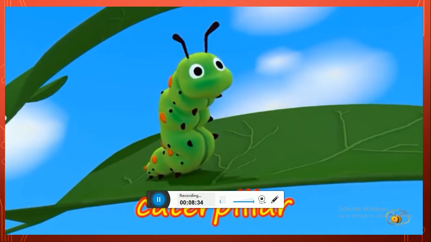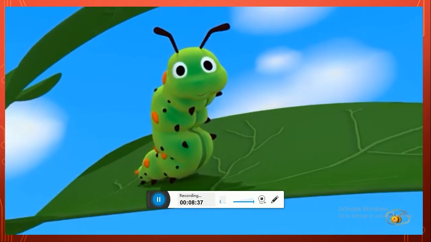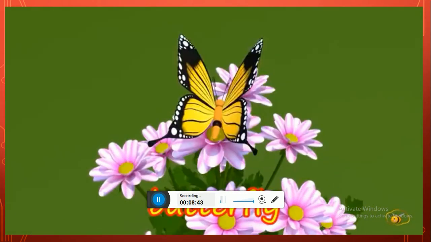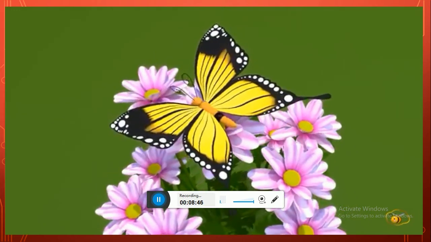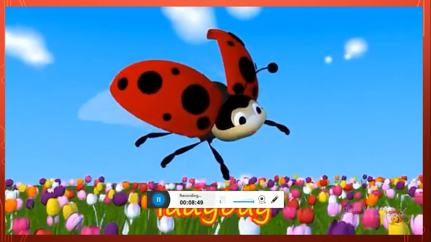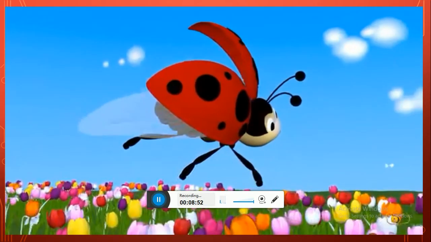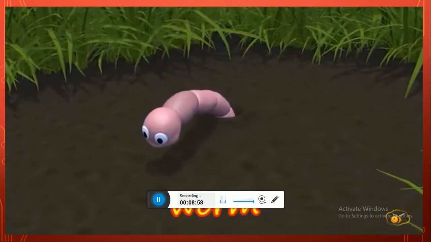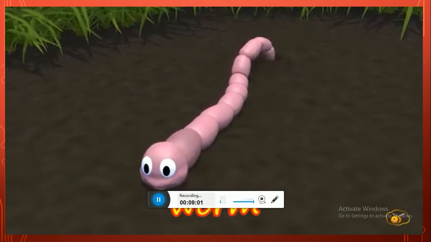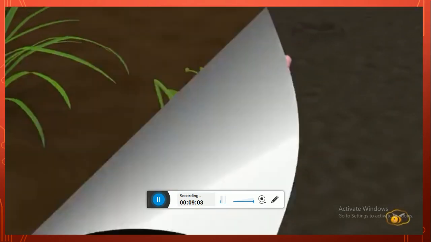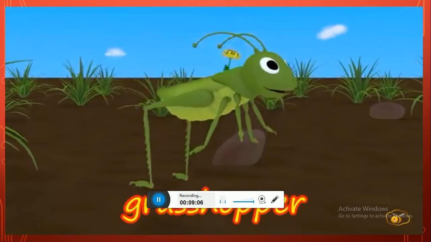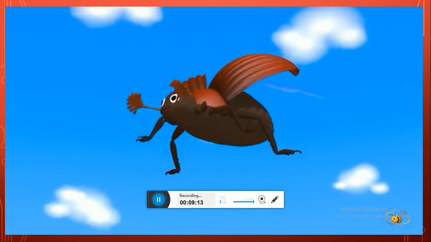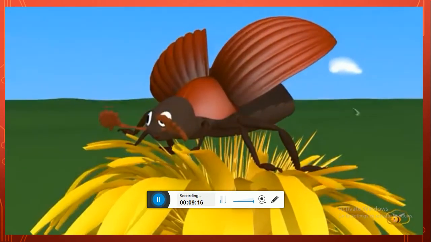Caterpillar. Butterfly. Ladybug. Worm. Grasshopper. Beetle.